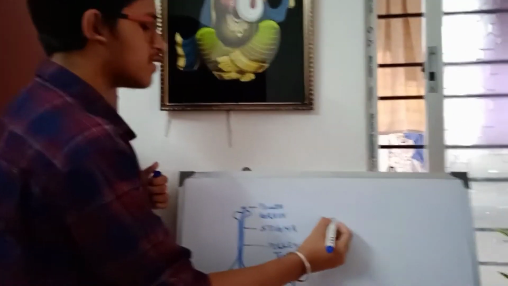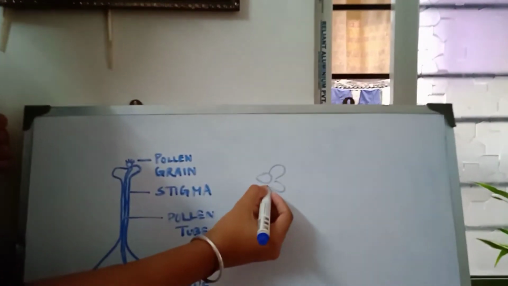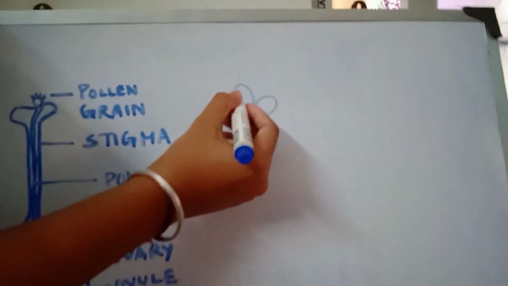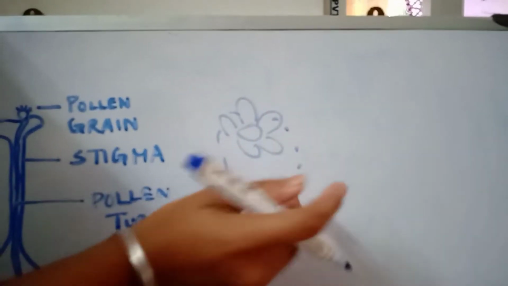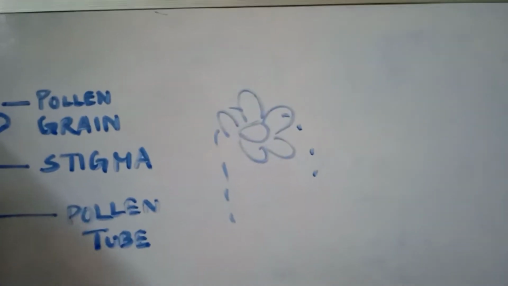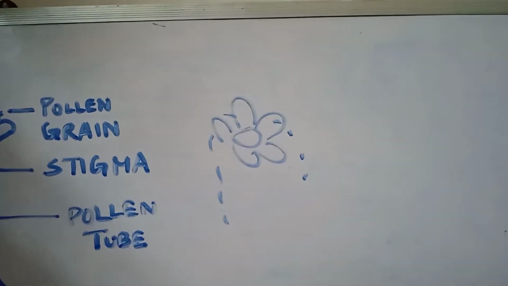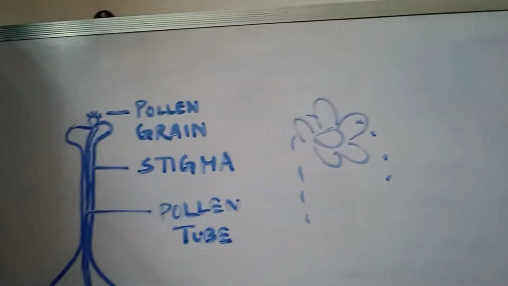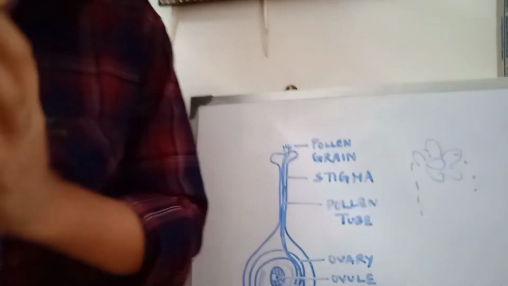So when they were in the flower, during the fruit formation, all this will wither. There will be no sepals, no petals, no stamens. Now the ovary which is there increases in size, and as it increases in size, it forms the fruit.